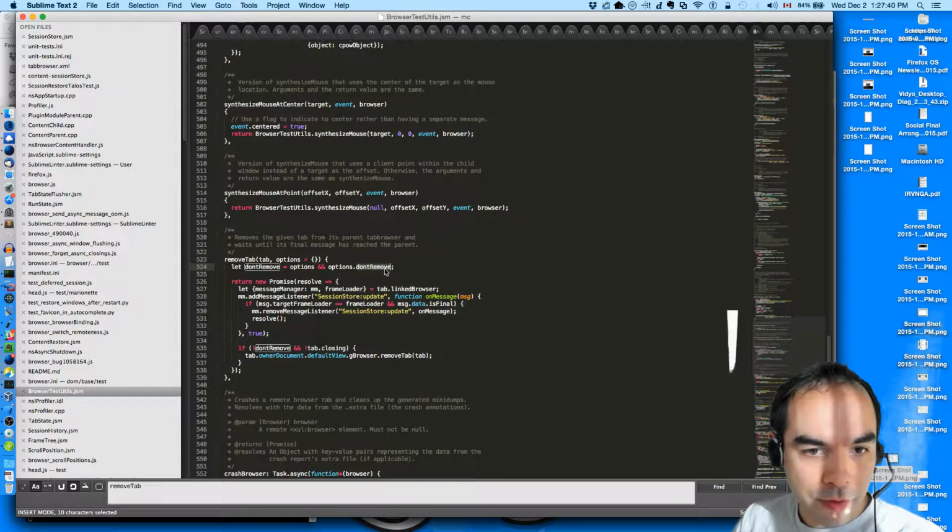Yeah, don't remove. It won't actually remove it. And then if I manually remove it, will that help? If the target frame loader is our frame loader that we want, and the message is final, and we resolve the promise.